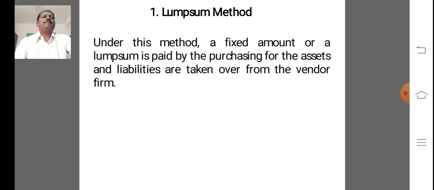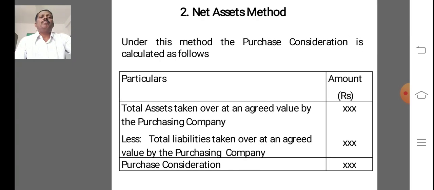Under this method, a fixed amount, or a lump sum amount, is paid by the purchasing company to the vendor firm for taking over the assets and liabilities of the vendor firm. That is called the lump sum method.